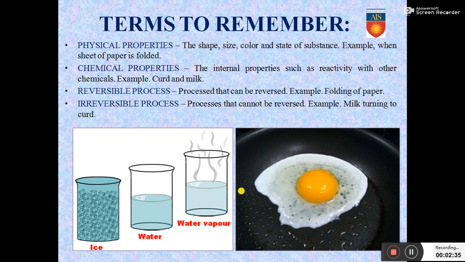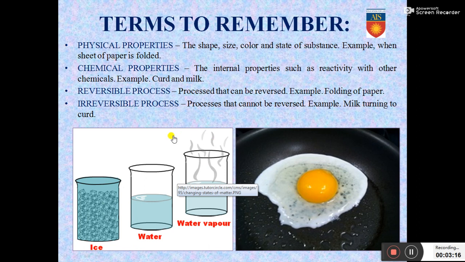The first term that we will discuss is physical properties. The shape, size, color and state of a substance refer to the physical properties, meaning the external properties: the shape, the size, the color, and which state it is in. It's solid, liquid or gas. All of these are physical properties. Look at the picture or the diagram I have given. Ice, water and water vapor. The states are different, but the chemical composition is the same. So these are different physical properties of water.